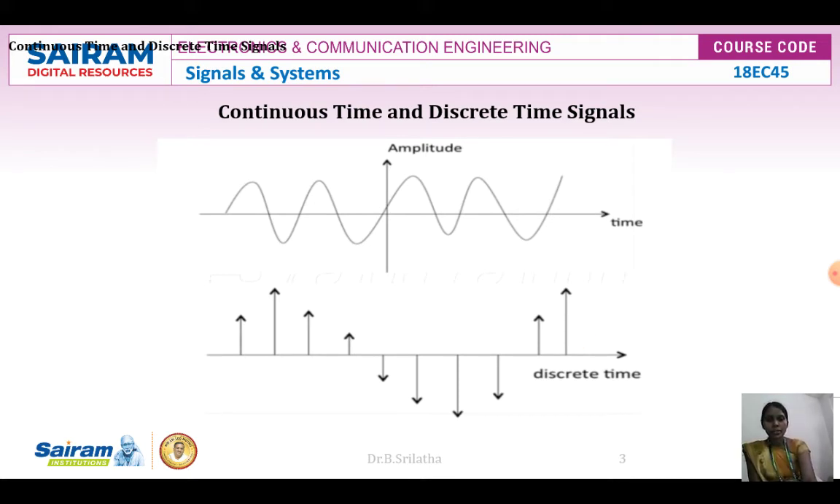In a discrete time signal, the amplitude is represented as x of n. In a continuous time signal, the amplitude is represented as x of t. So we draw the continuous waveform as t versus amplitude x of t, and in the discrete case it is n versus x of n.